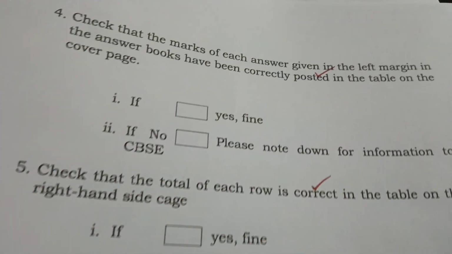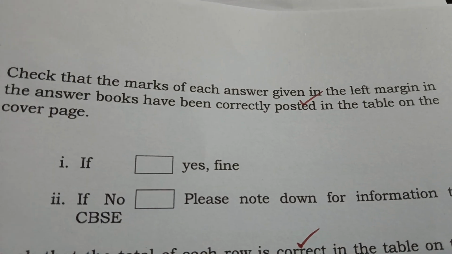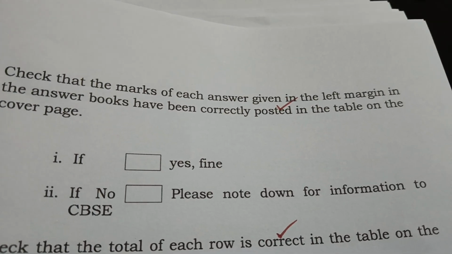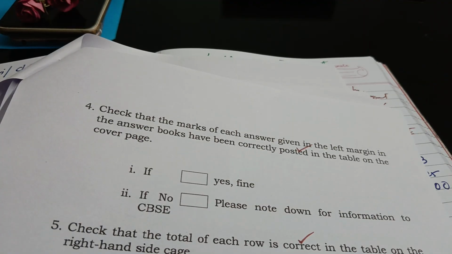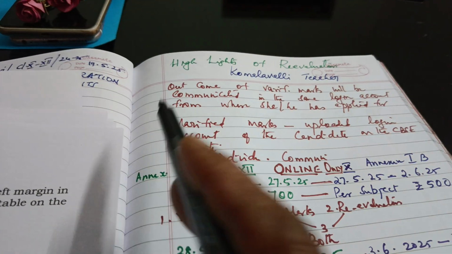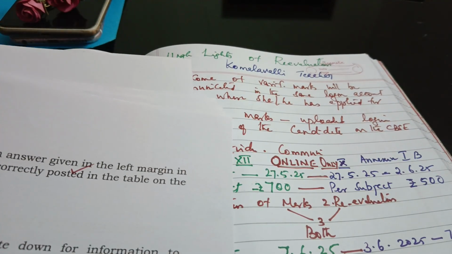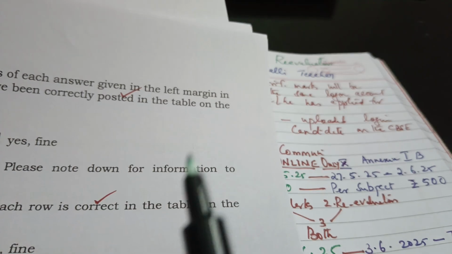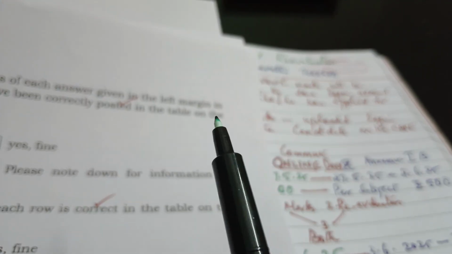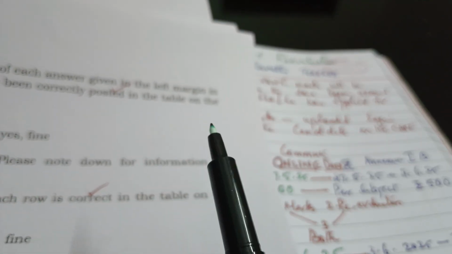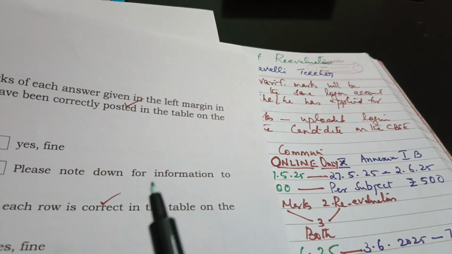That is one thing. Then another thing, check that the marks of each answer given in the left margin in the answer book have been correctly posted in the table on the cover page. So here you got 2.5 marks, and on the cover page of the answer book there will be columns. In the columns, the marks should be entered, whether it is 2.5 or 3 marks or 4 marks or 5 marks.